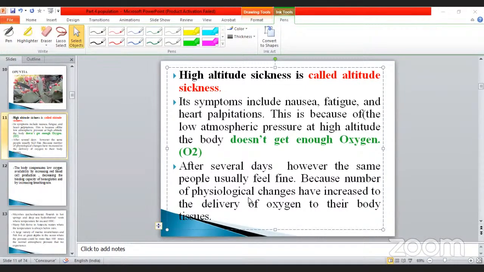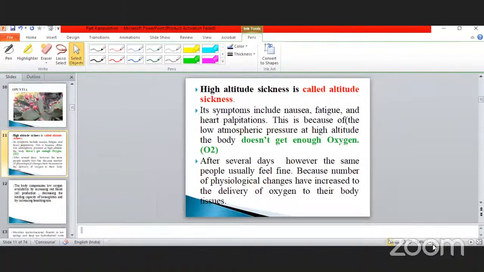Once we go to hill places, our body will not adapt in 1 or 2 days. After 1 week, the same people usually feel fine because physiological changes occur inside the body. At that time, oxygen intake is also increased. As a result, your body becomes normal. Okay, my dear, so these are the physiological changes that occur after 1 week.